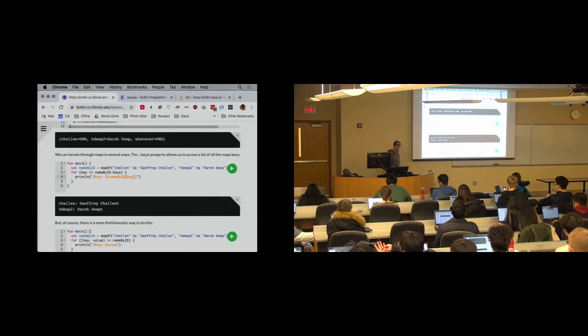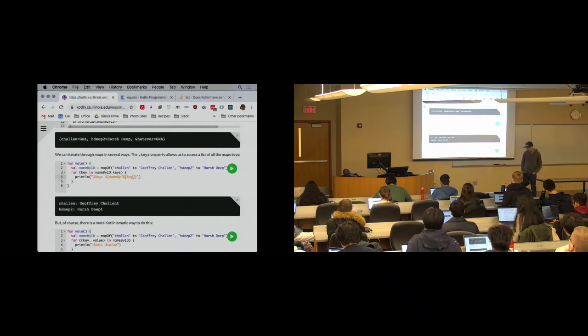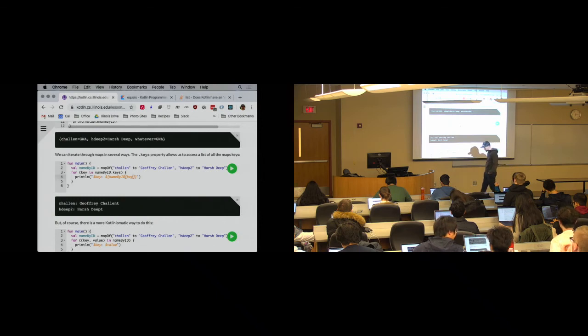Yeah, Dave. Side question. Are maps nullable? So can you declare a variable that's supposed to store a map, but it can also store null?